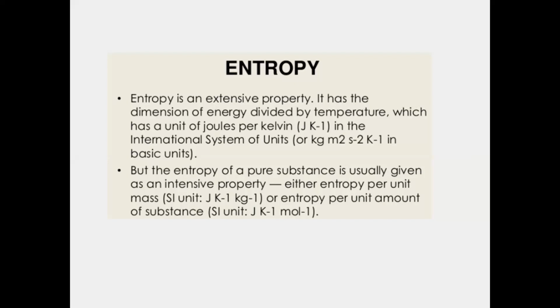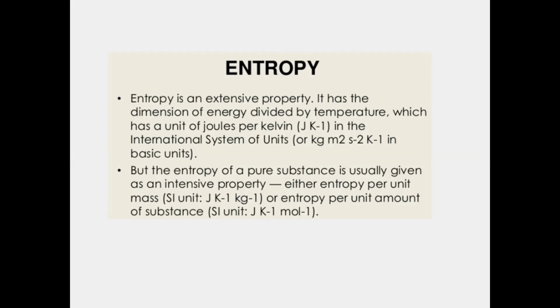Okay, now entropy is an extensive property. It has the dimension of energy divided by temperature. That means joule per kelvin, or joule per degree Celsius. This is the main unit of entropy, and this unit is universal. Basically, it is also an international system of units. That means the energy per unit of temperature is given by the constant, and it is known as entropy.